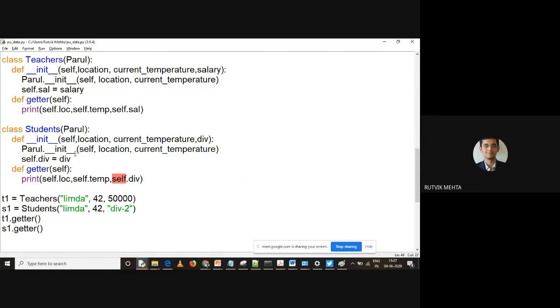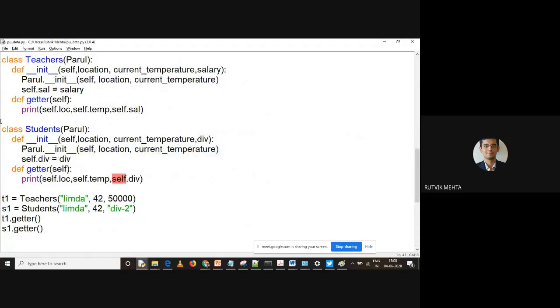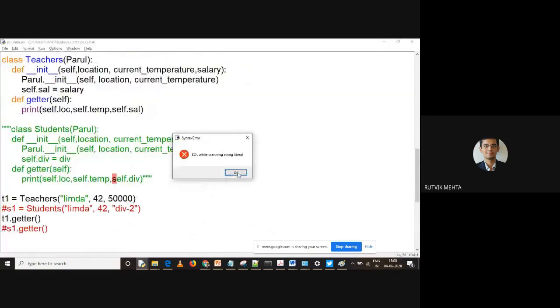Owl.init is being called, getter self, colon is there. Everything looks fine to me. The same error. Okay, let me just comment this right now. Let us first check whether the first class is working or not. Okay, this will go into the comment part. This will go into the comment part. Control S. Still, it is giving me error over there.